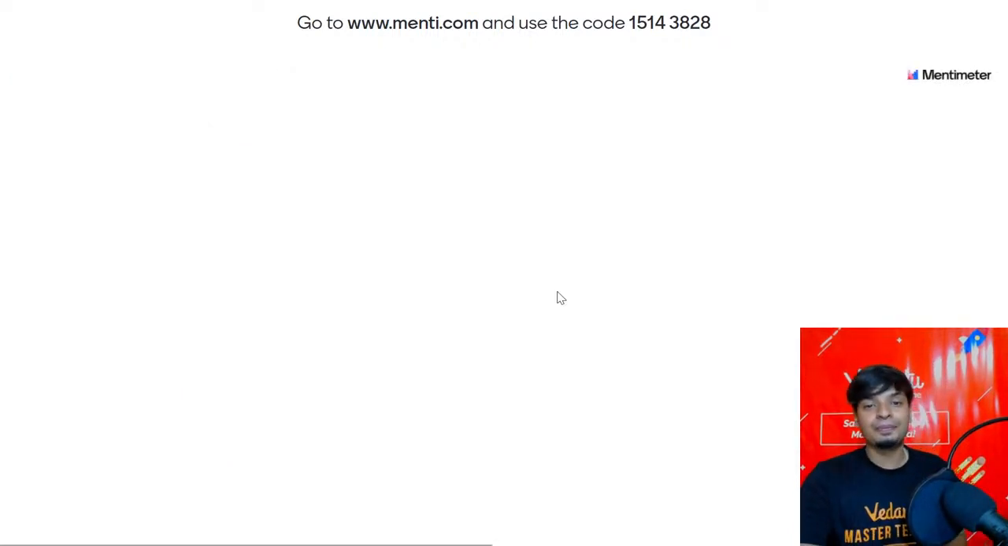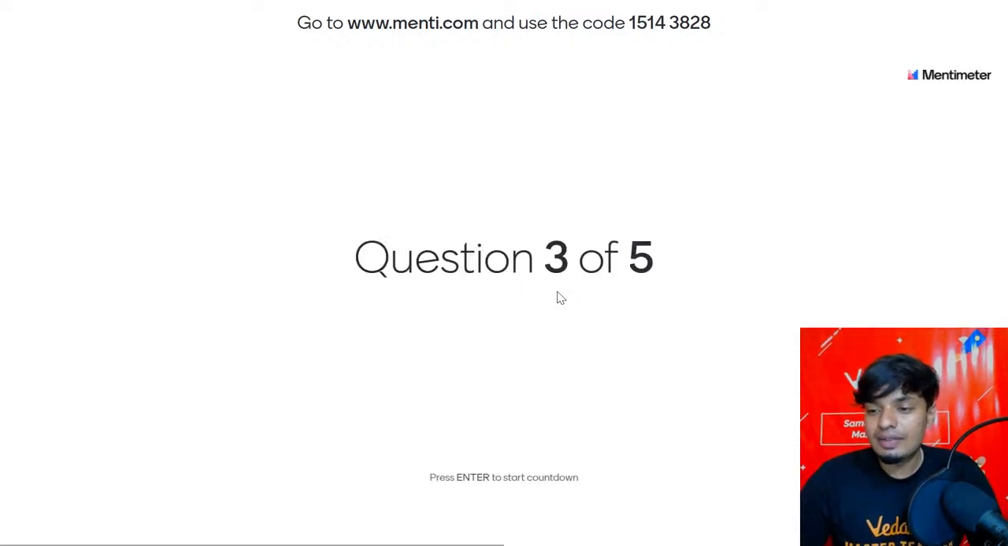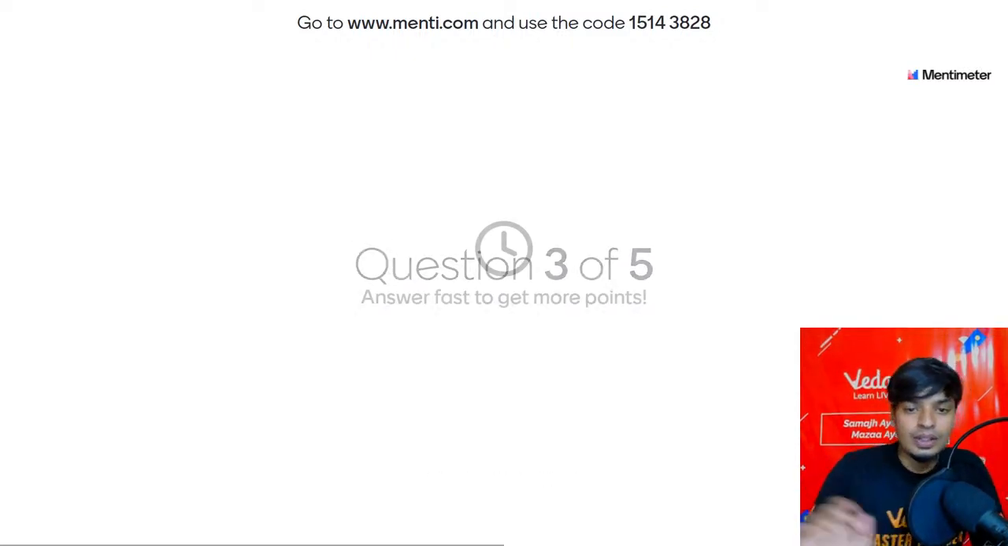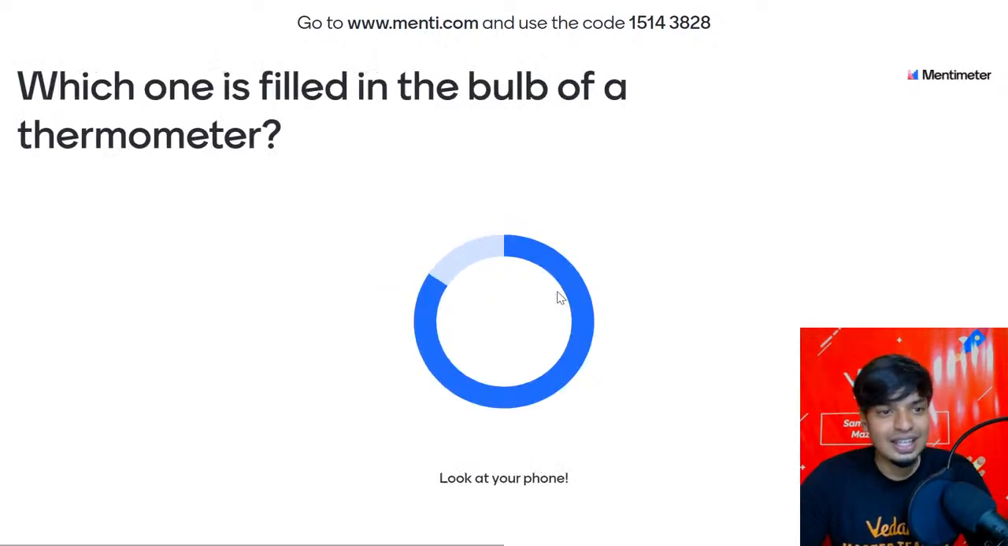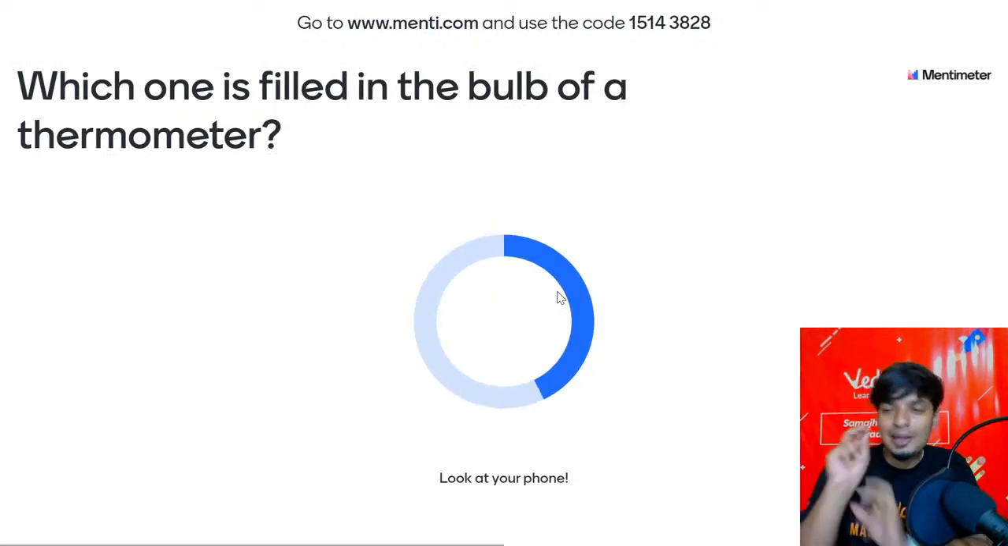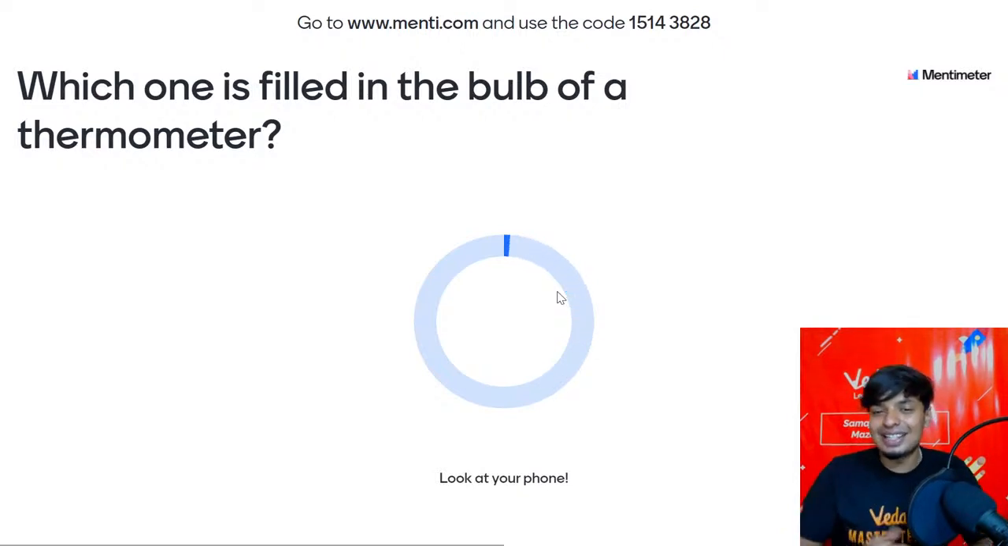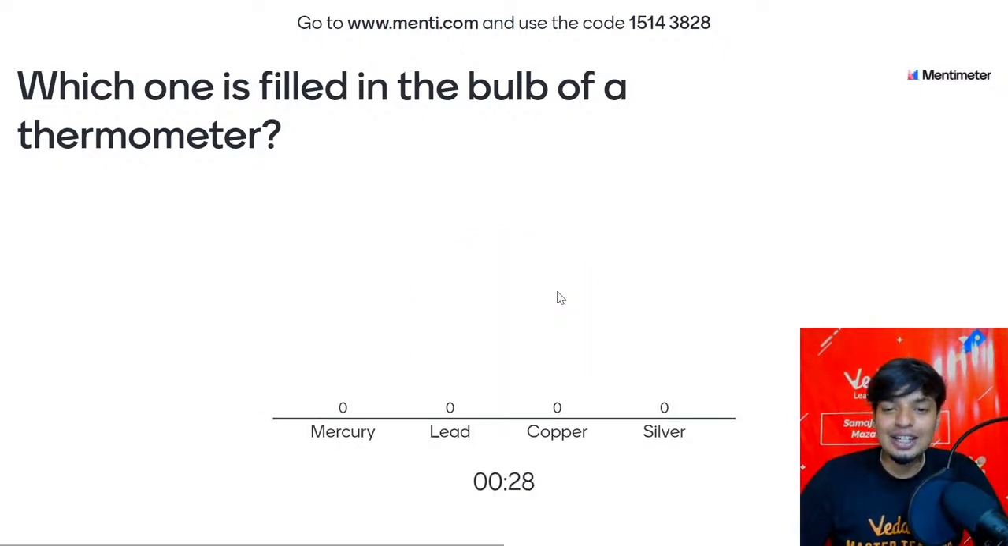Next one. Third question. I hope all of you guys are ready. Hi, Janvi. Yes. Here it is. Which one is filled in the bulb of the thermometer? What is there inside? Mercury, lead, copper, silver. What is it? Platinum, no? Let's see. What is inside the mercury?